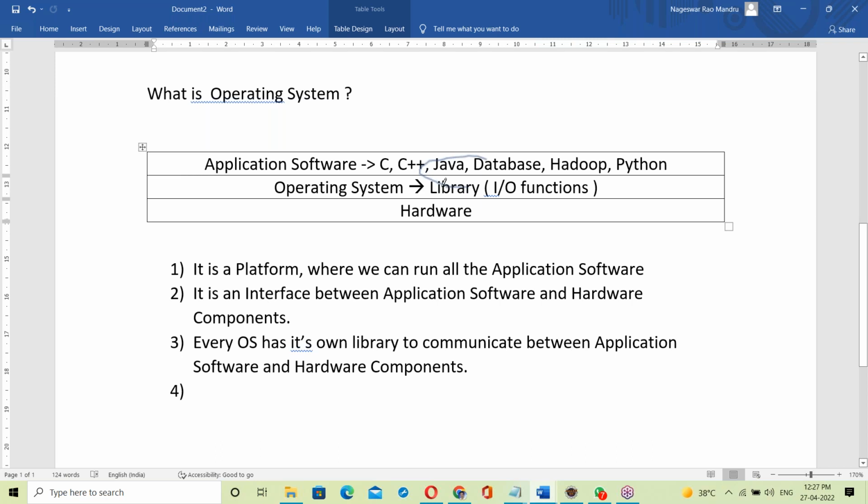After linking with the OS library, they communicate with hardware. So every program has to link. Without linking, it cannot communicate with the hardware.